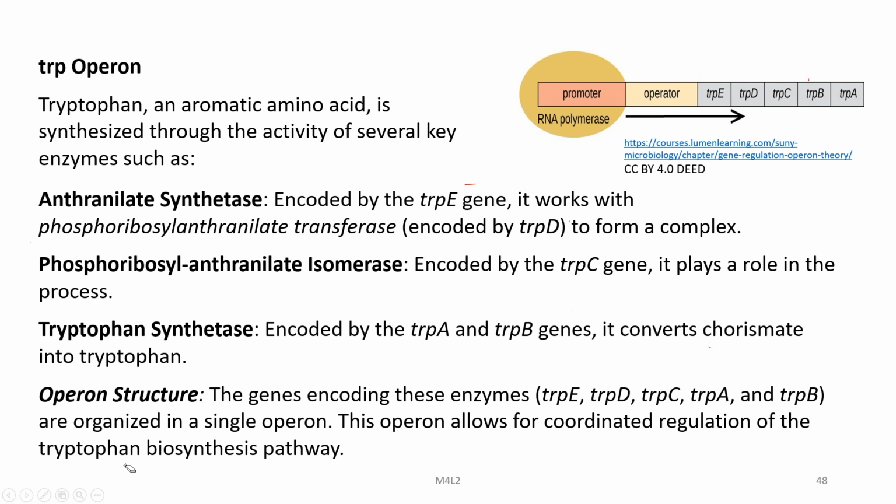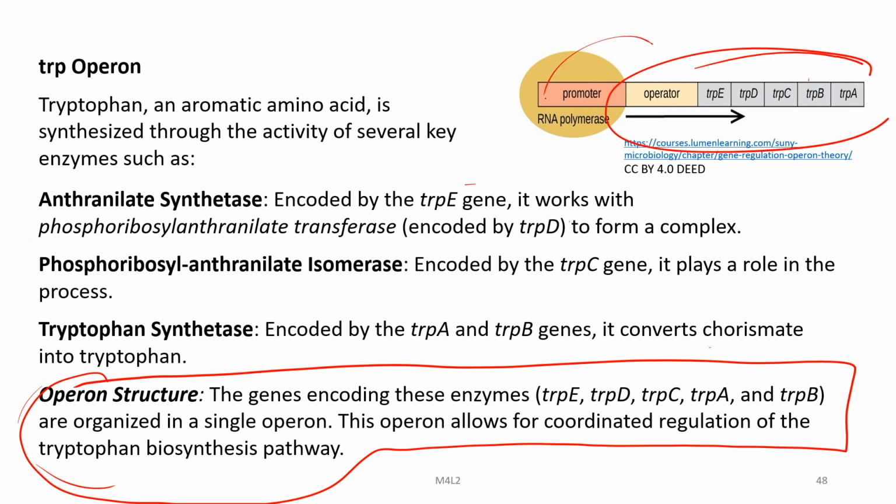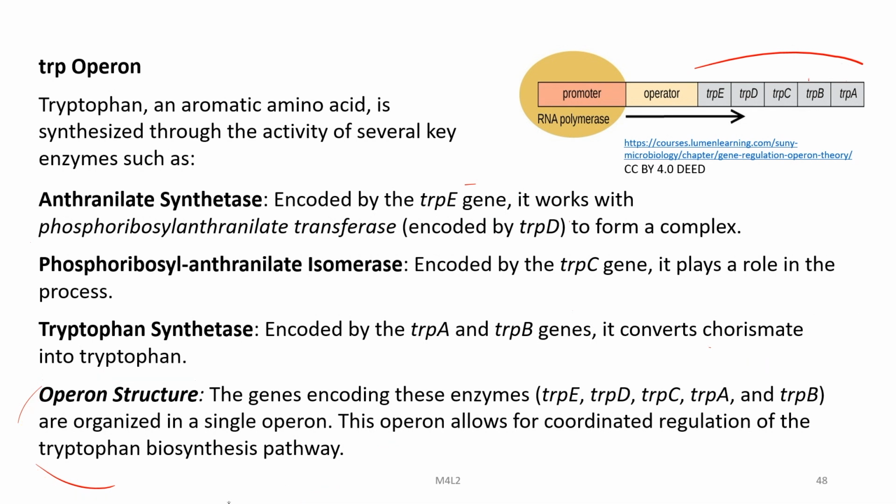Now, all these genes of the tryptophan operon are under a single controlling element, promoter and operator, as you can see. So, they are polycistronic. This is the operon structure, as we have already discussed, and because they are located under a single promoter and operator, it allows for coordinated regulation of the tryptophan biosynthesis pathway.